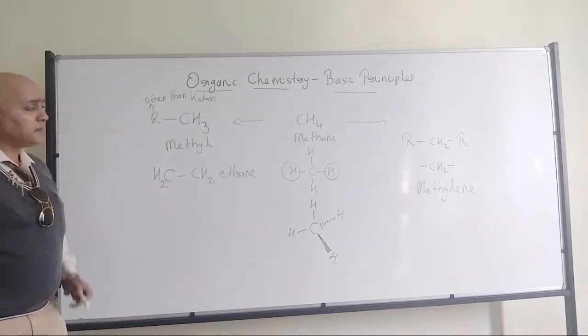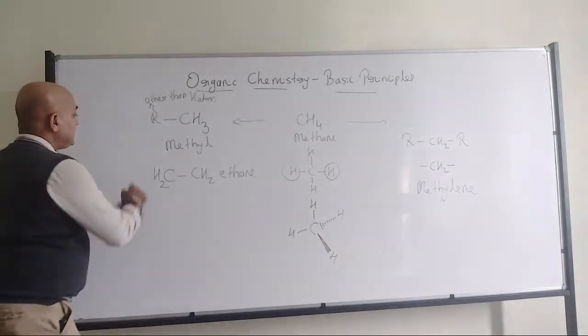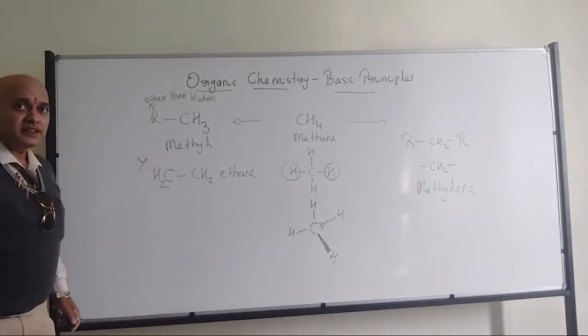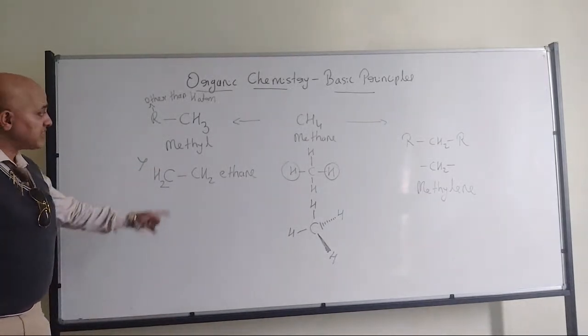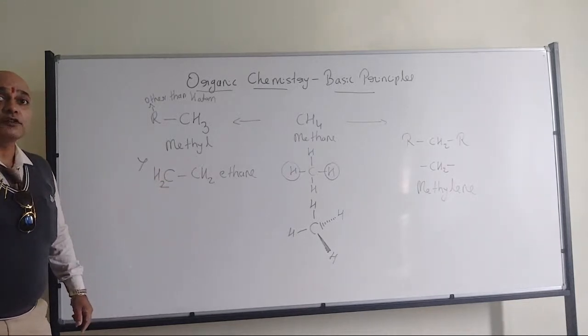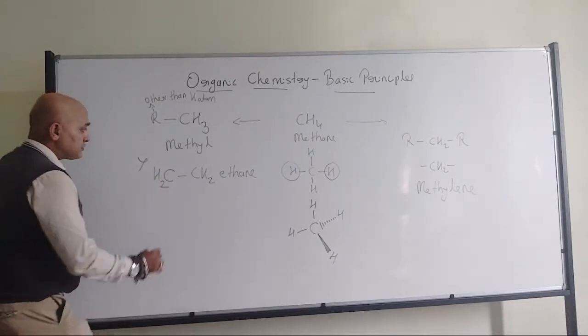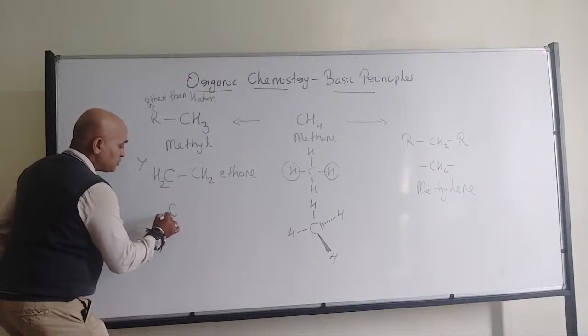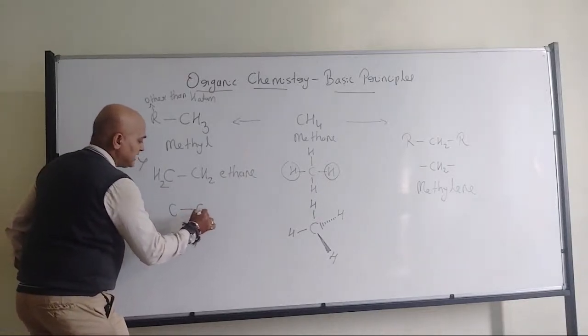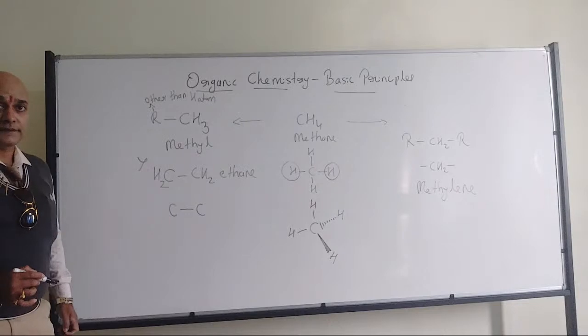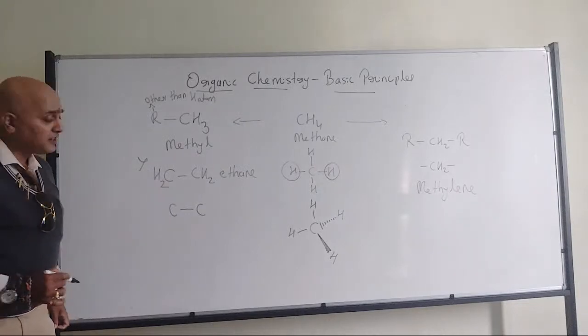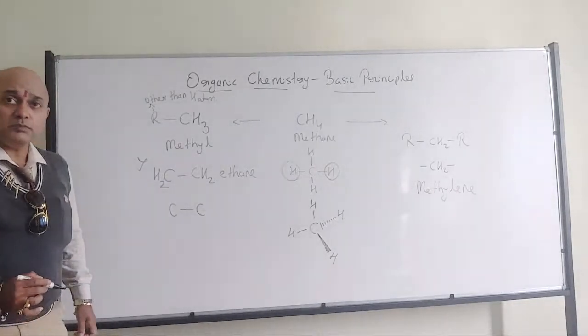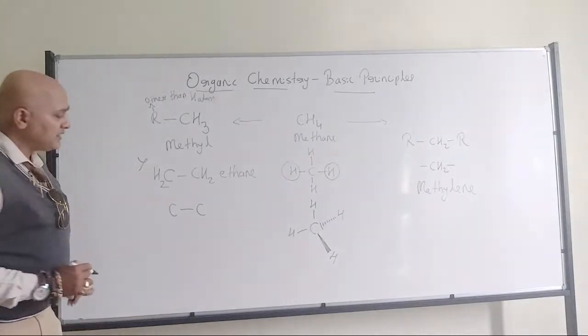That's why it is not a proper structure of ethane. This is wrong. Many students, in urgency, will do it like this and they are going to lose the marks. So ethane means where 2 carbons will be present, linked to each other by a single bond.